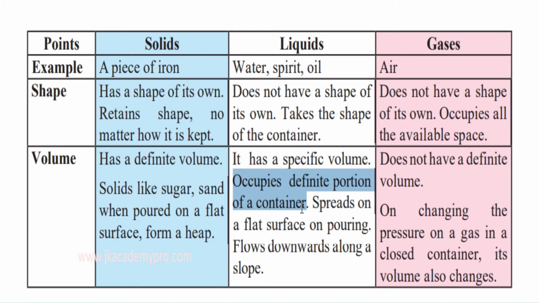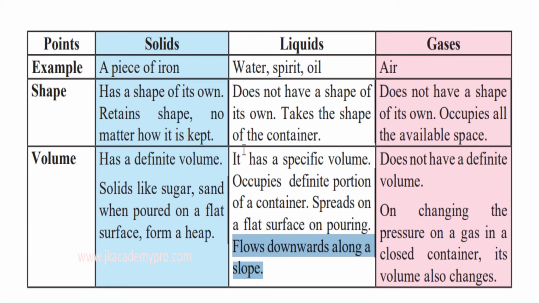So it will occupy the space in the container, and it will spread on a flat surface on pouring, isn't it? When we pour the liquid, it will spread out. When we pour it on a flat surface, it cannot hold the shape, because the surface doesn't have a shape of its own, isn't it? It's a flat surface, so therefore it will spread out as much as it can. It will spread on a flat surface on pouring and flows downwards along a slope. So if you put it on a slope, it will flow in that direction.